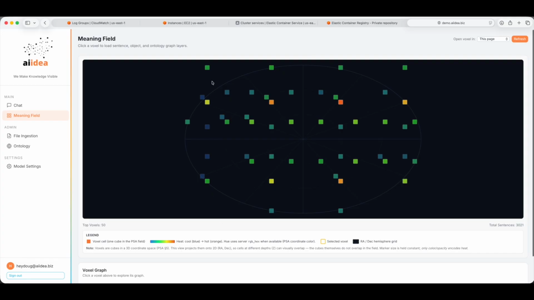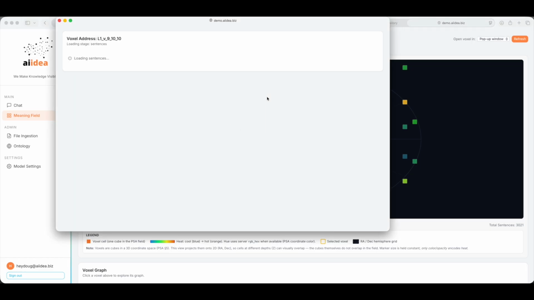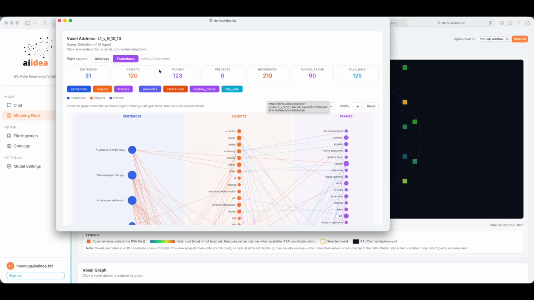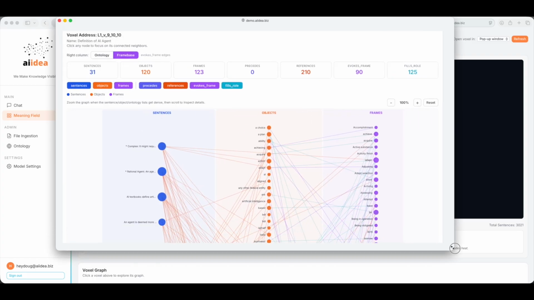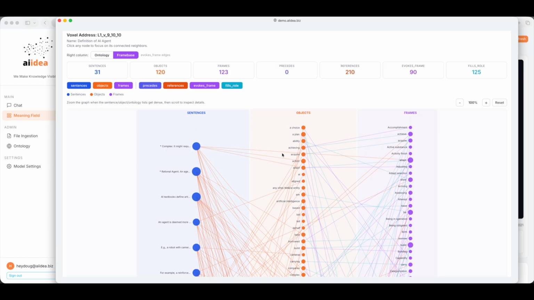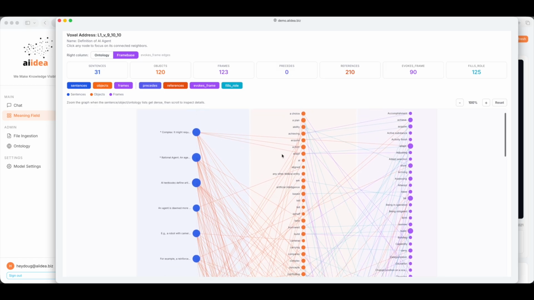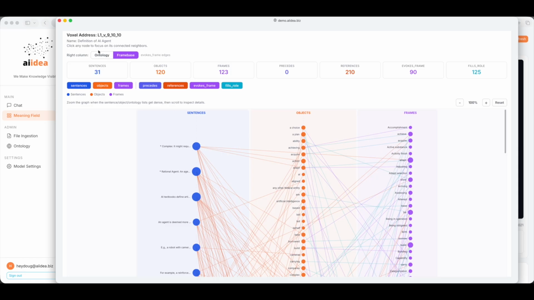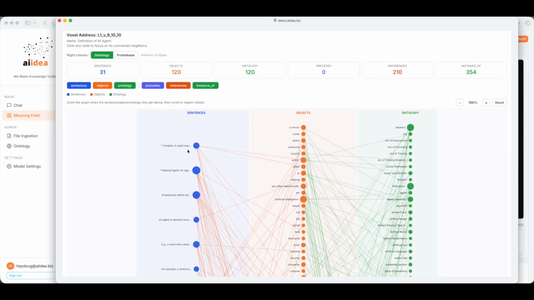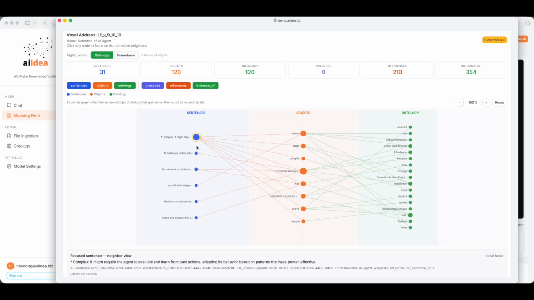This is the meaning field. Every point represents a semantic neighborhood of knowledge inside the organization. Instead of storing information as isolated files or vector blobs, we organize meaning spatially. This allows AI systems to navigate knowledge more like humans navigate conceptual space. Nearby regions share semantic affinity. Distant regions represent conceptual divergence. This gives us semantic routing, locality-aware retrieval, and explainable traversal through organizational knowledge.